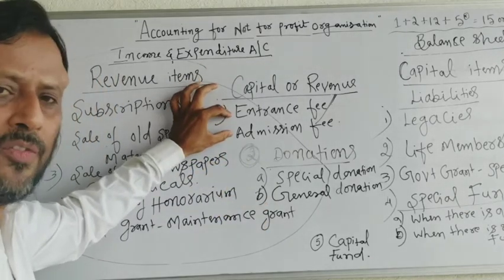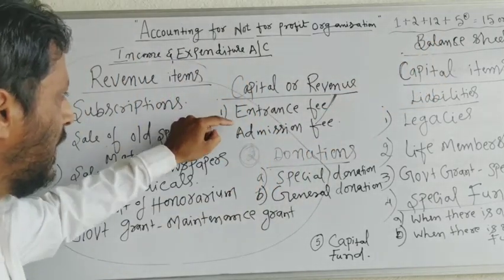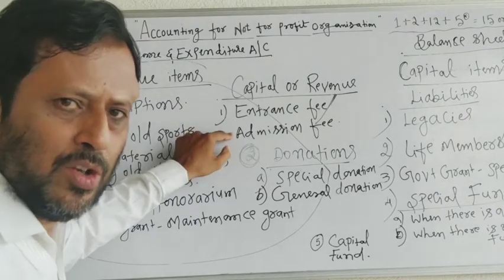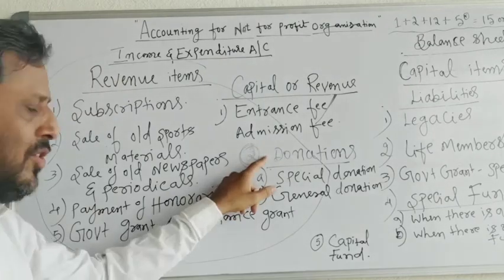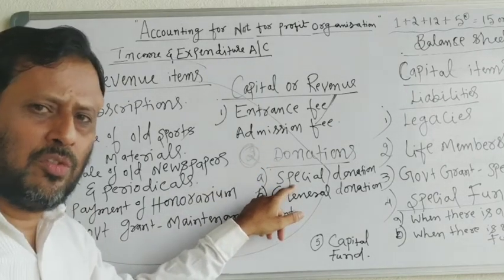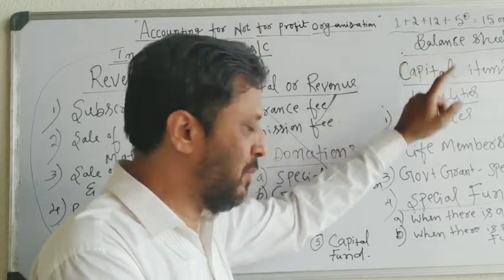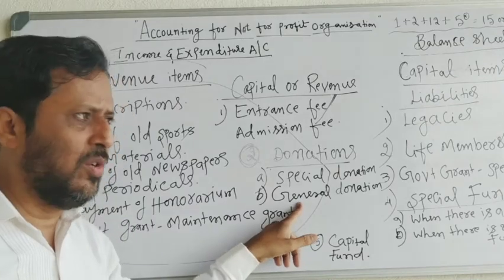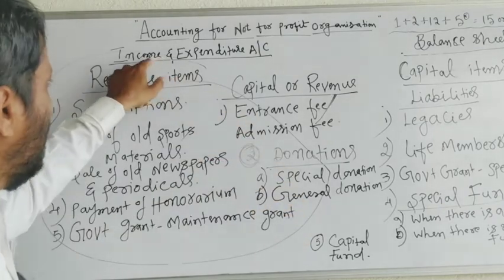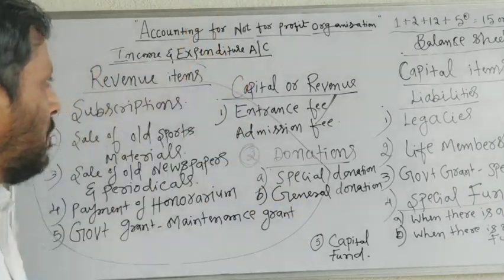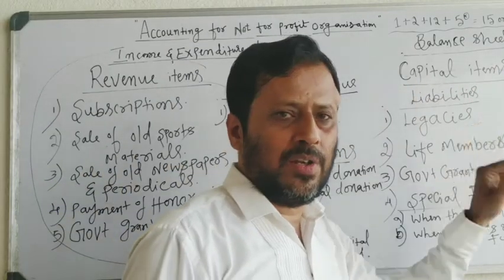Entrance fee and admission fee, if treated as a capital item, show in the balance sheet. If treated as a revenue item, show in the income and expenditure account, income side. A special donation, received very rarely for some special purpose, is shown in the balance sheet. It is a capital receipt. A general donation, received regularly for general purpose, is a revenue receipt, shown in the income and expenditure account. Next, we will go to the purely capital items and liabilities.